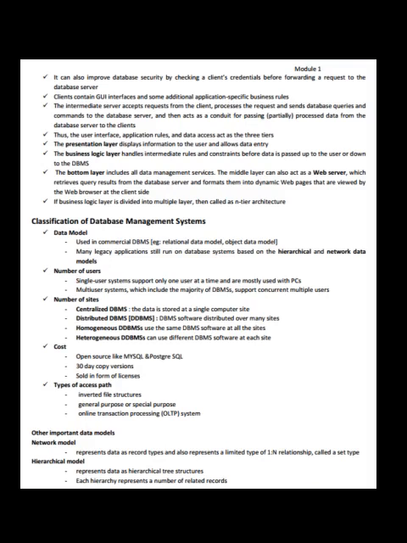Clients contain GUI interfaces and some additional application-specific business rules. The intermediate server accepts a request from the client, processes the request and sends database queries and commands to the database server, and then acts as a conduit for passing partially processed data from the database server to the clients. Thus, the user interface, application rules and data access act as the three tiers.